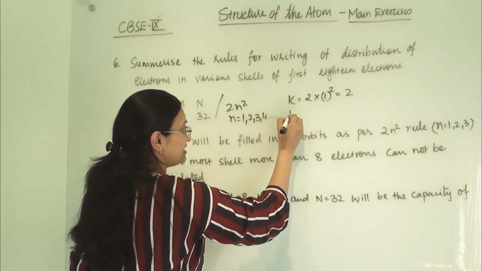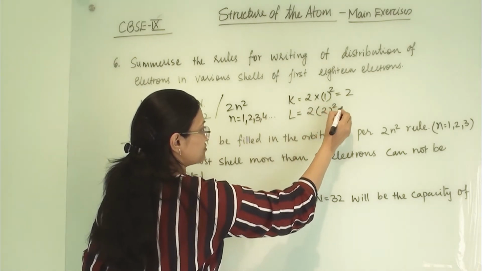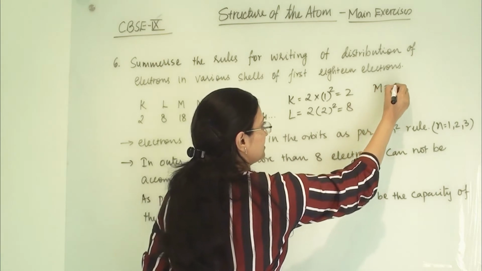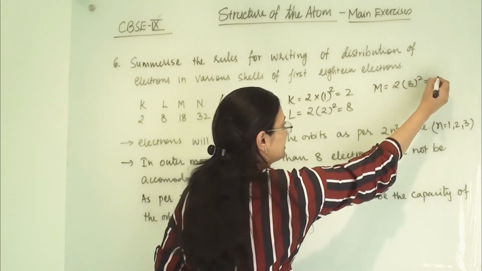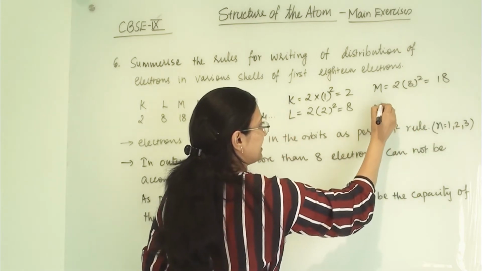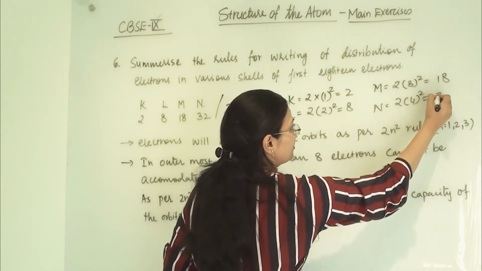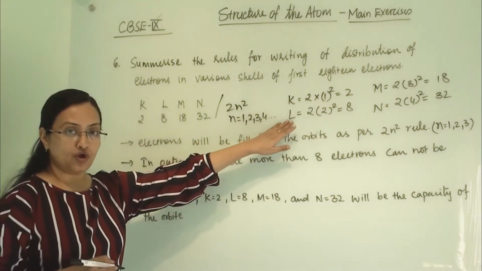Similarly for L, 2 into 2 square, it will be 8. Then M, 2 into 3 square, it will be 18. And N, n equals 4, 2 into 4 square, it will be 32. So these are the capacities of the shells.